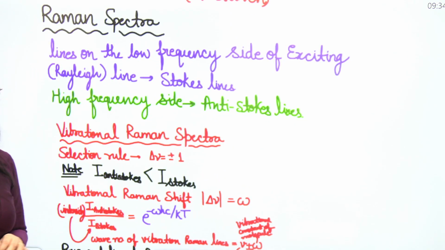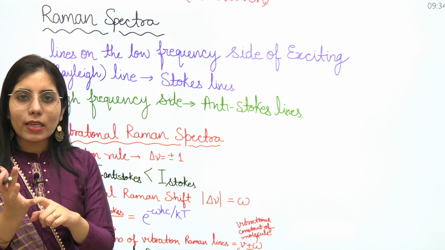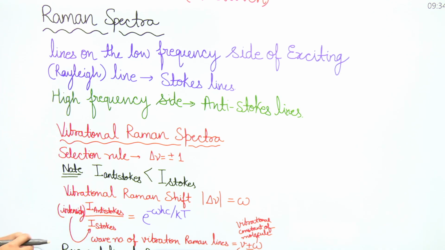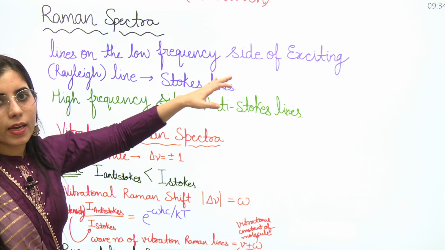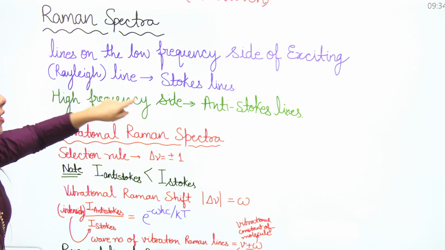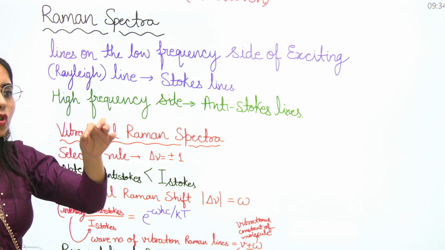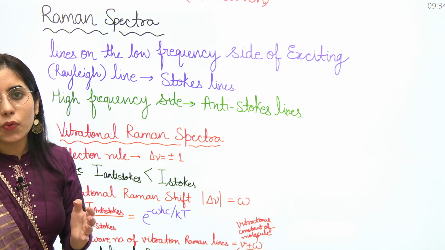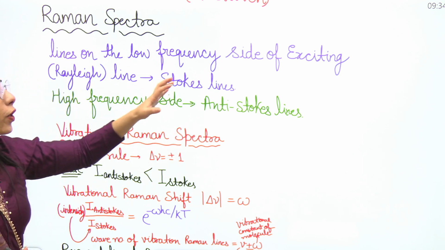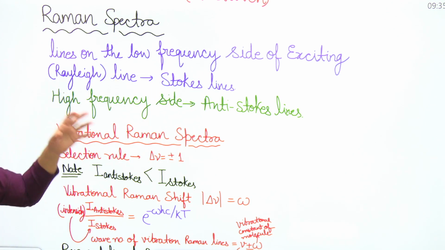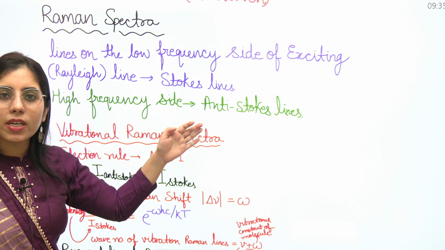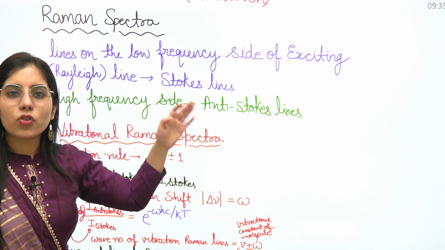Next, when we talk about the Raman spectra, there are different lines you will observe: Rayleigh lines, Stokes lines and anti-Stokes lines. What are the Stokes lines? The lines on the low frequency side of the exciting line, or Rayleigh line, are known as Stokes lines. It's not one single line, there are different lines, so you call them Stokes lines. Clear? So on the high frequency side, the lines which exist are known as anti-Stokes lines.